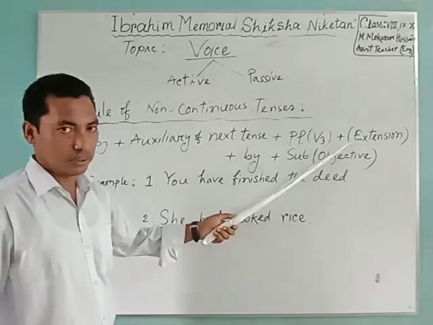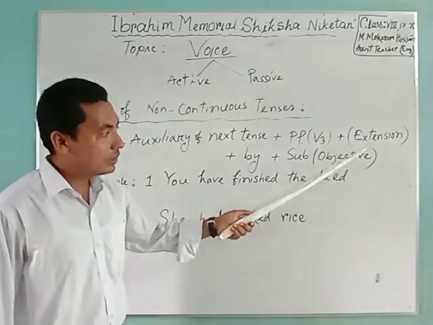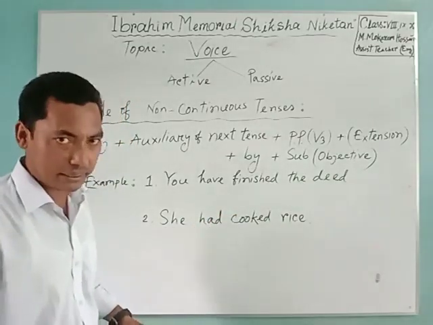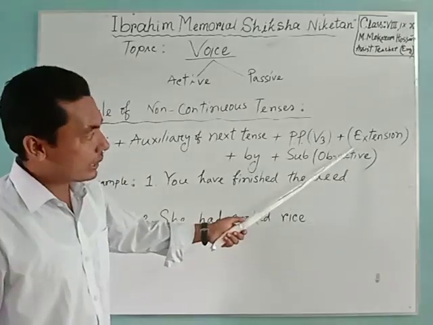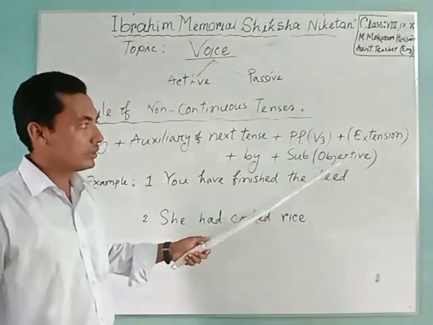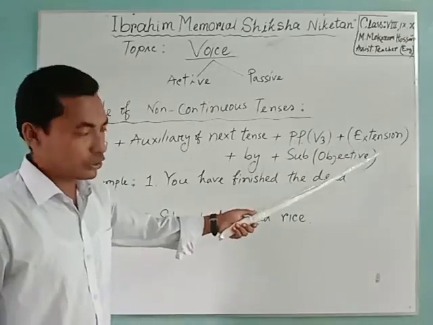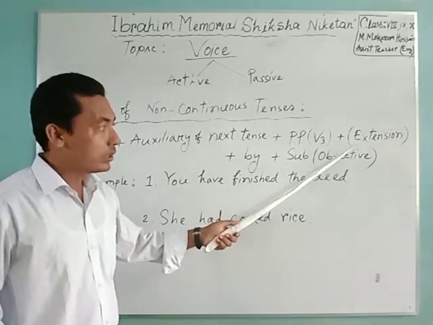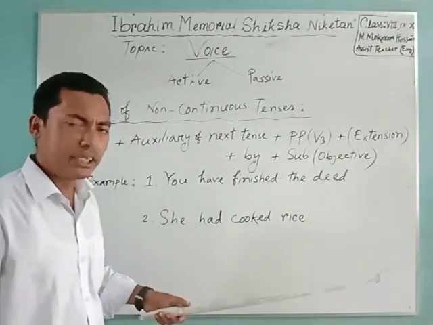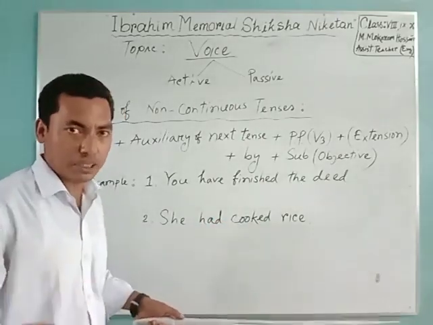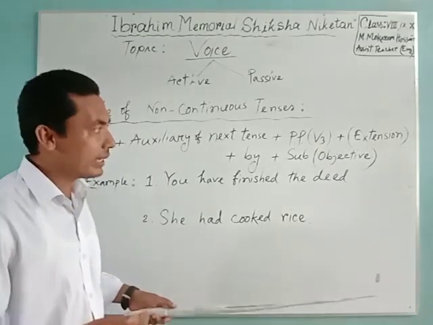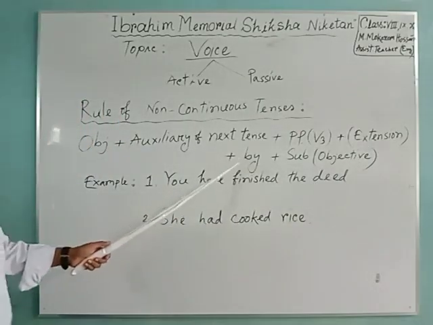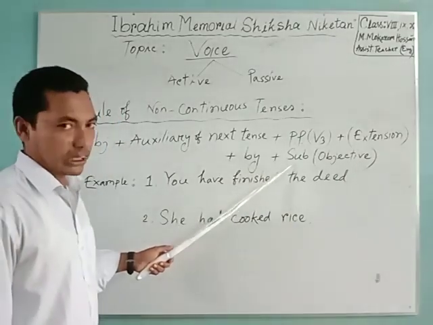Then extension, meaning the additional part of the sentence, the remaining part of the sentence. The word extension is in a bracket because extension won't always be in the sentence. If you have extension, if you have an additional part in the sentence, then you have to write it in this place. Okay. Then by, then subject.